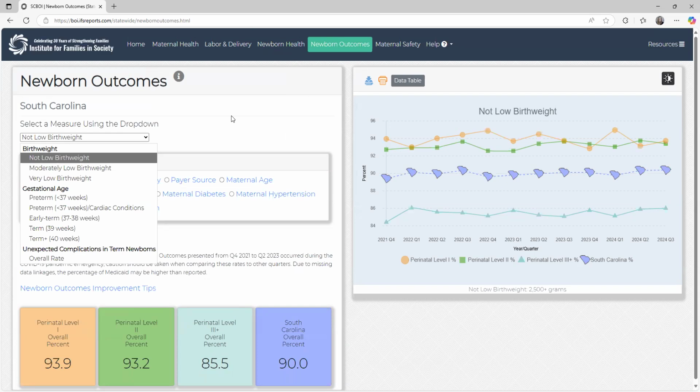We separate moderately low birth weight from very low birth weight, right? Because with very low birth weight, a lot of things are going on in that scenario. You can just combine those numbers to get your low birth weight overall rate, or just subtract the not low birth weight from 100 to have that. And one of the reasons we do the moderately low birth weight is retrospective from when we were looking at early elective inductions at 37, 38 weeks and trying to reduce those. Early elective inductions at 37, 38 weeks will reduce moderately low birth weight, but not those very low birth weight births. And you can look at all the levels of prematurity up to term plus.